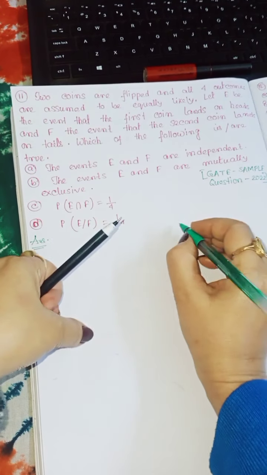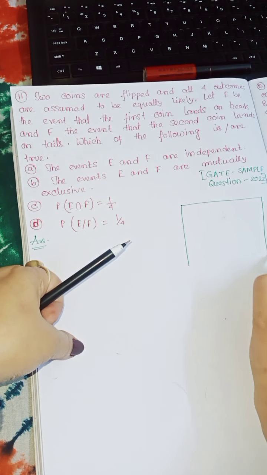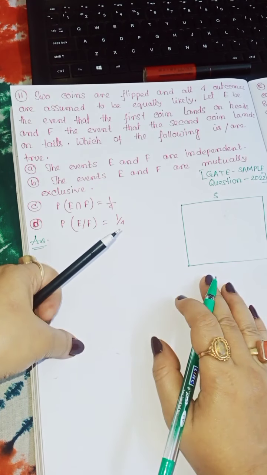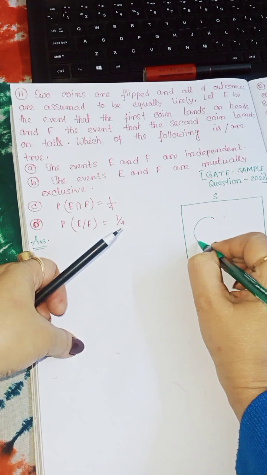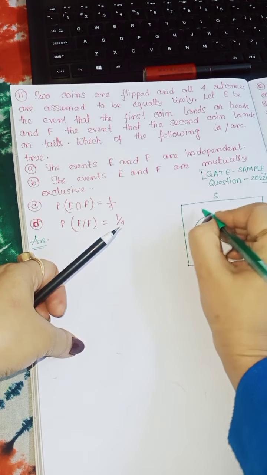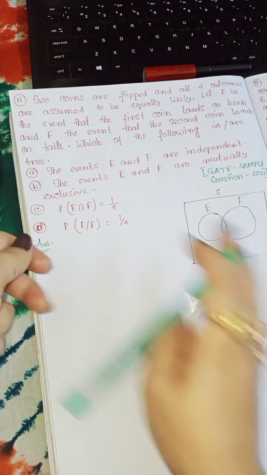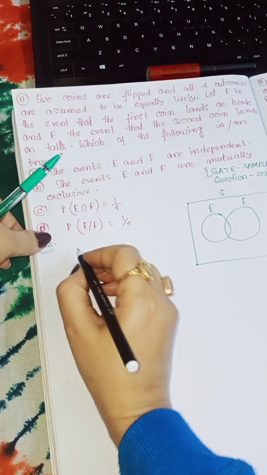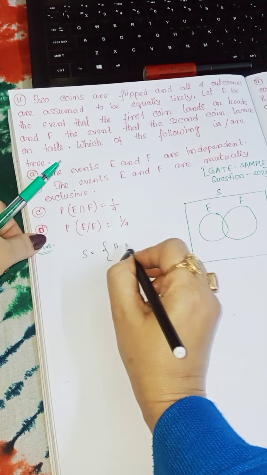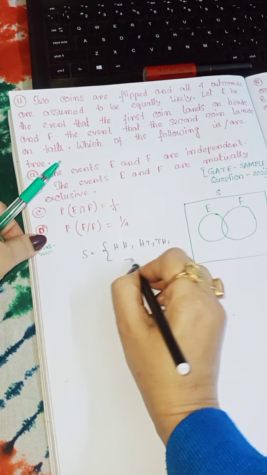At first, this is the sample space. And here is event E, here is F. This is the event E, this is F. Now the sample space S is equal to the outcomes HH, HT, TH, TT.